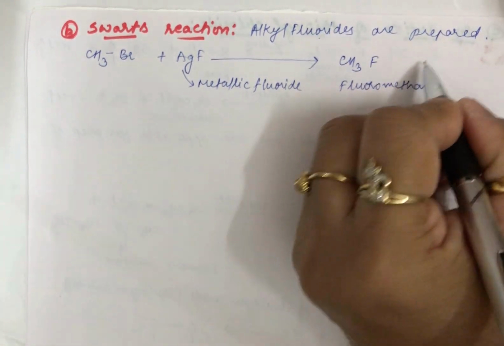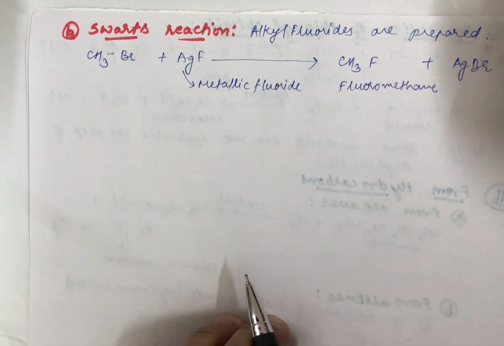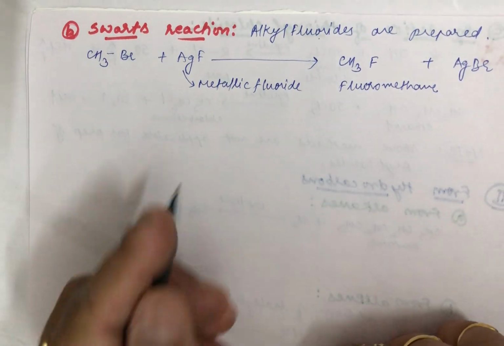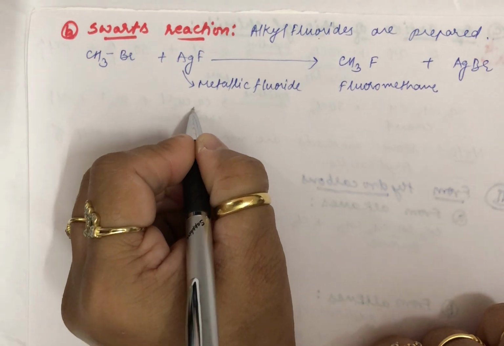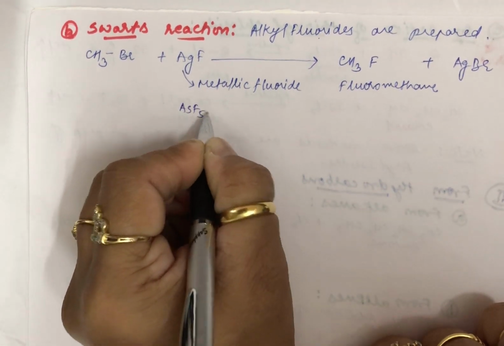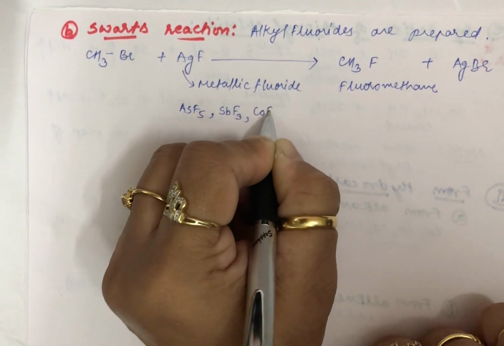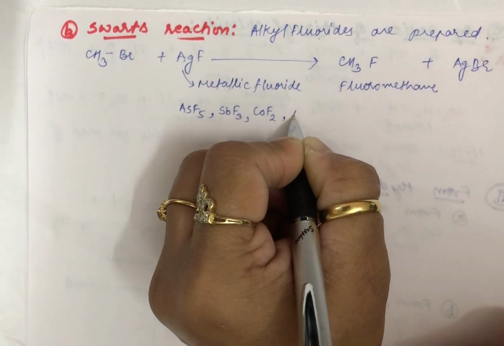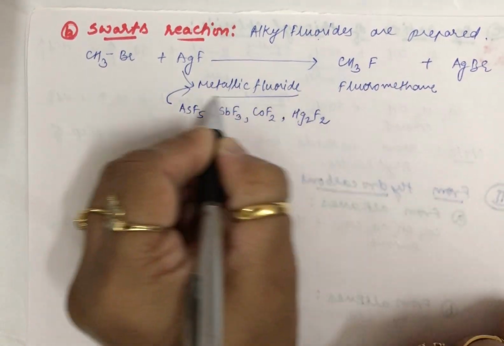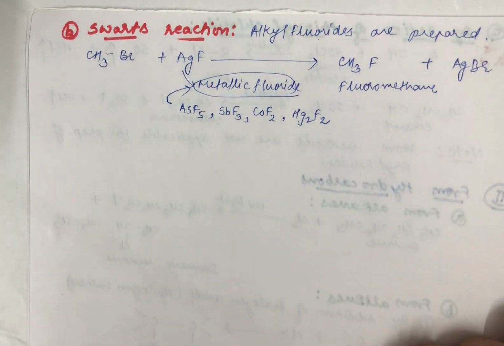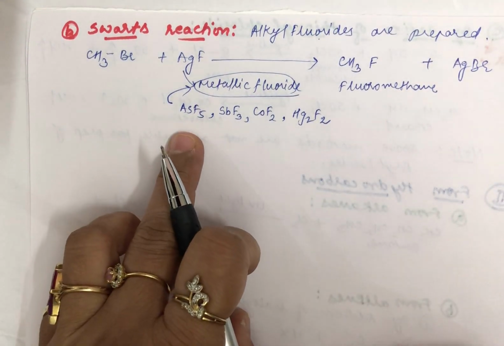Okay, and here AgBr as a byproduct will be formed. Now here, apart from this AgF, you can also use other metallic fluorides like AsF5, or SbF3, or fluoride of cobalt, or Hg2F2 also. All these are also metallic fluorides. You can use all these metallic fluorides in this particular reaction, the Schwarz reaction.